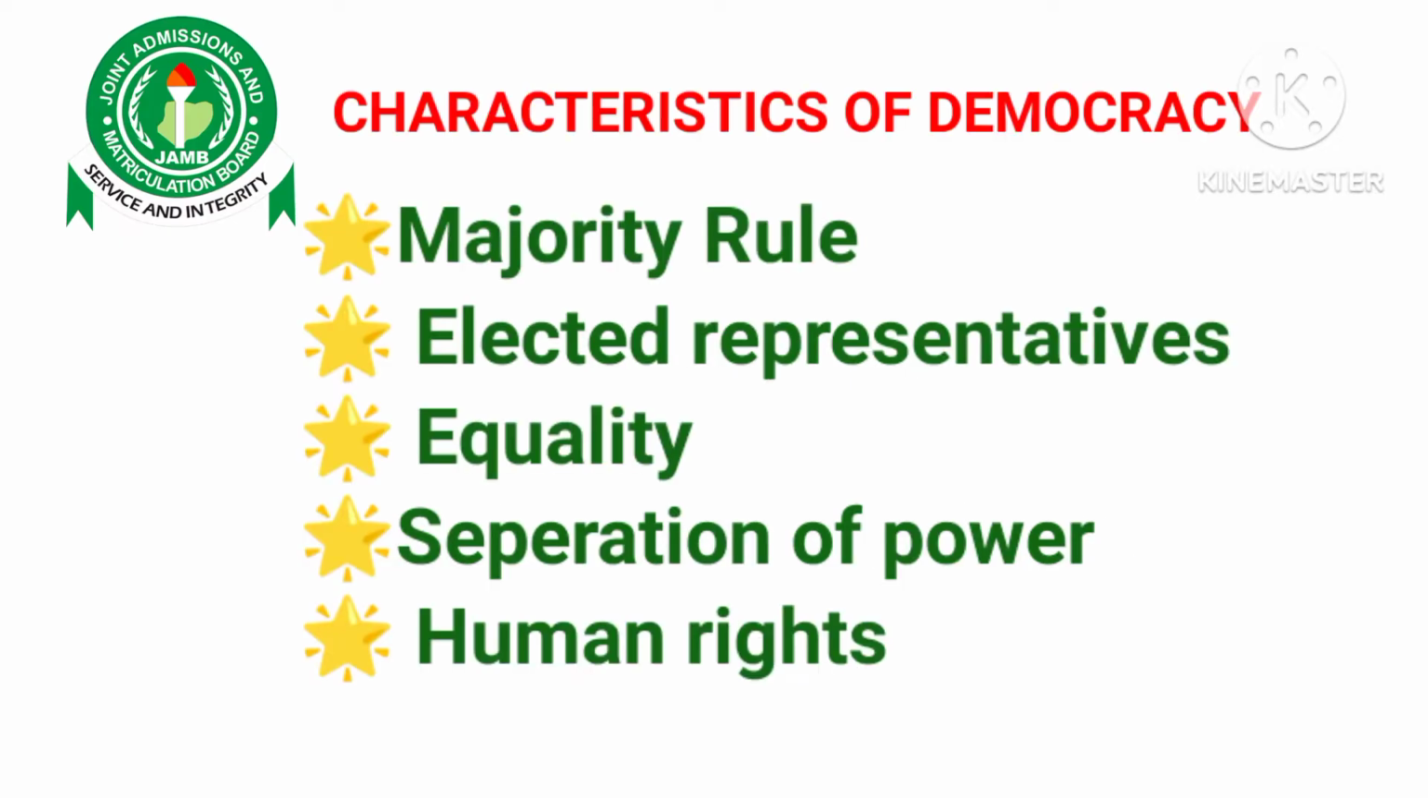The first one is majority rule. In a democratic state, when an election is conducted, the person that will be declared the winner is the person that got the majority of the votes. The people that occupy the political positions are the people that are elected, so this brings us to another characteristic of democracy, which is elected representatives. The next one is equality.